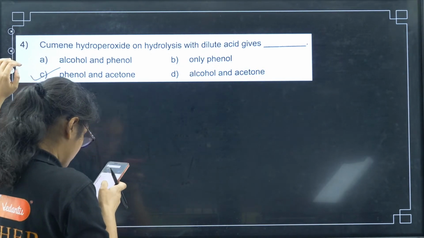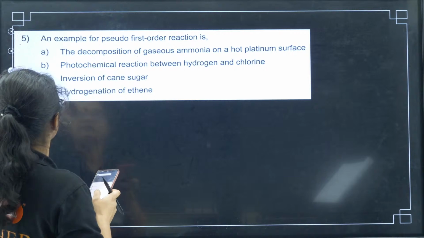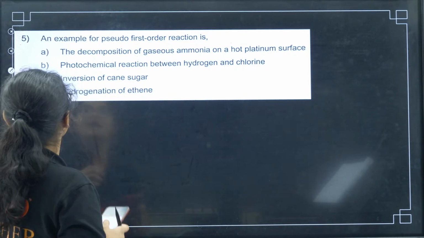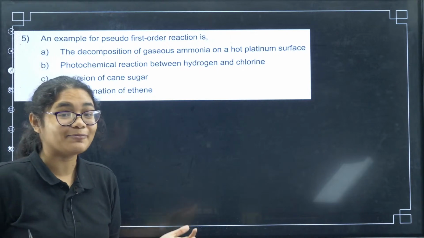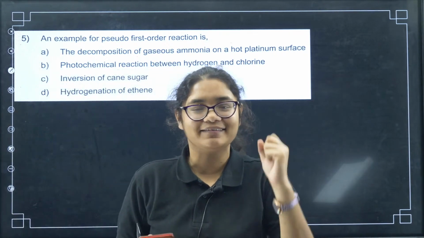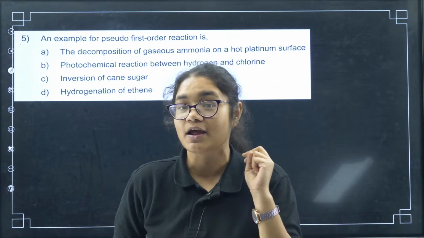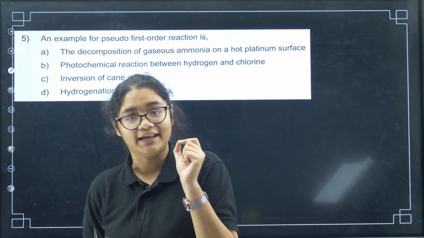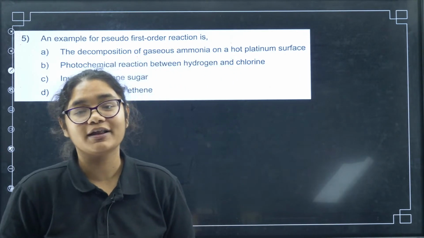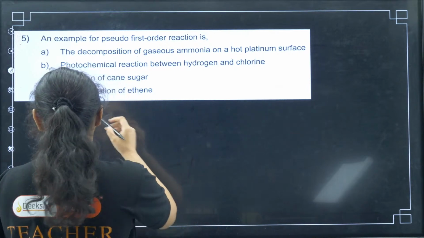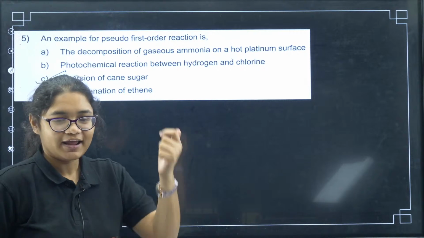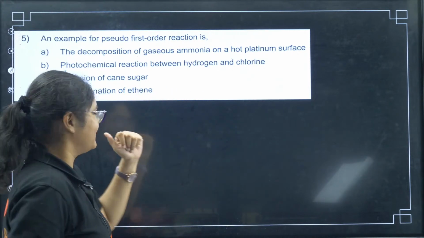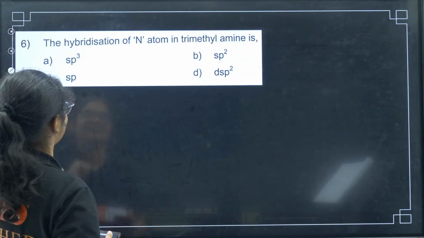Next, coming to question number 5. An example for pseudo first order reaction is. We have studied examples of pseudo first order, right? There were 2 examples of pseudo first order. One is inversion of cane sugar, which is given already in option number C. Now can you tell me which was the other one? Let me see if you remember anything after the exam or not.